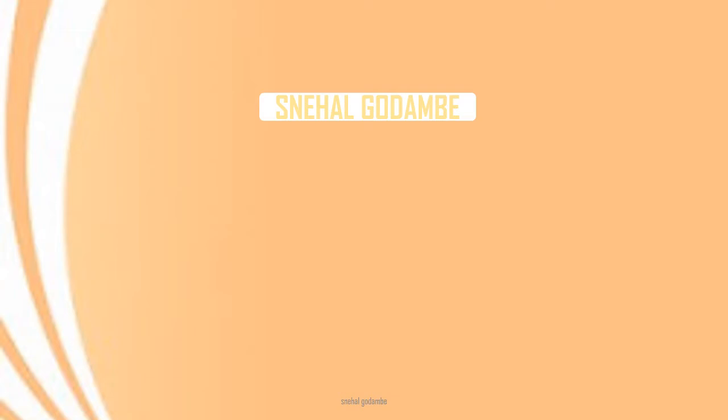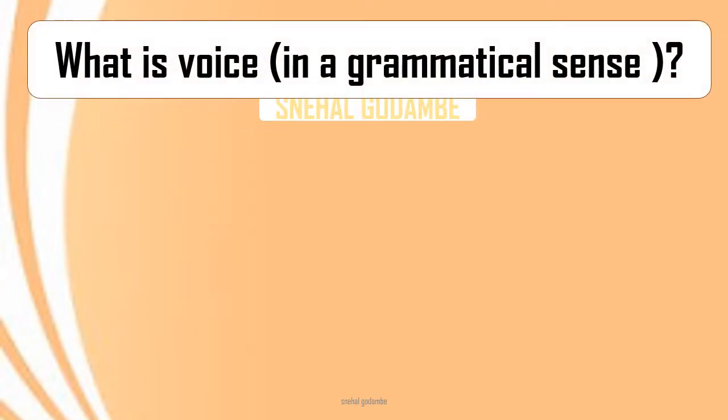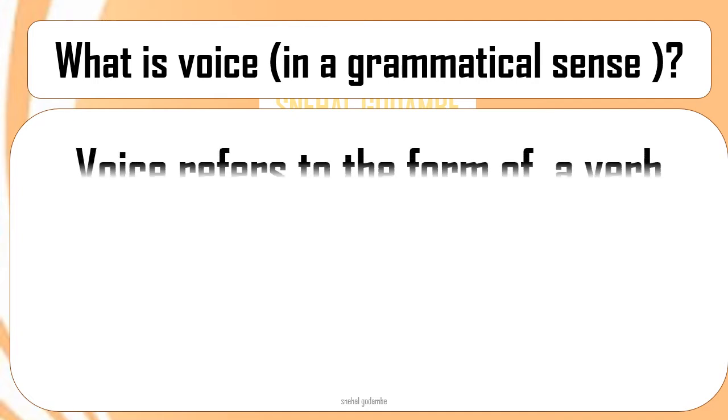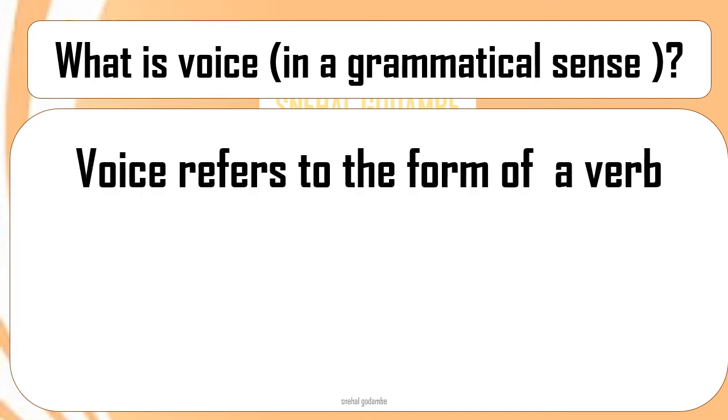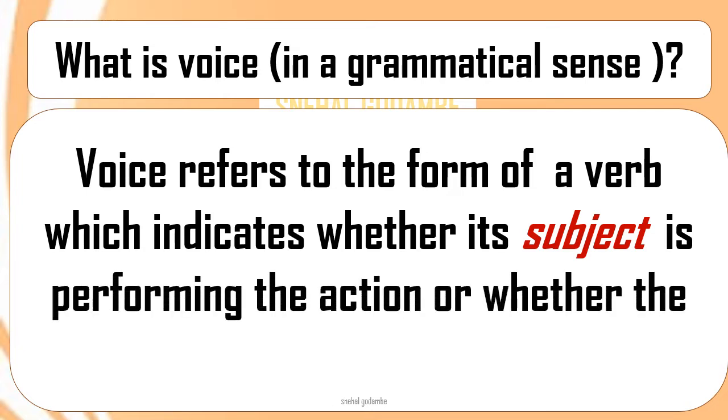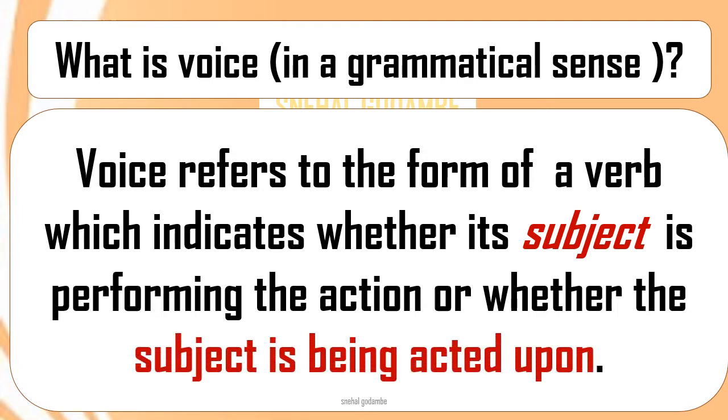So we will begin with what is voice. See children, voice has many literal meanings, but in a grammatical sense, what is voice? Let's see. So voice refers to the form of a verb which indicates whether its subject is performing the action or whether the subject is being acted upon.